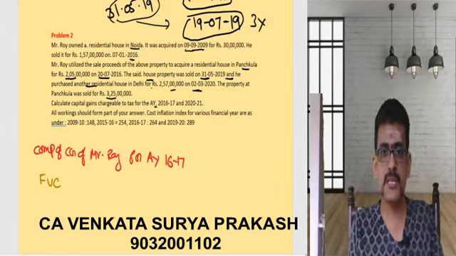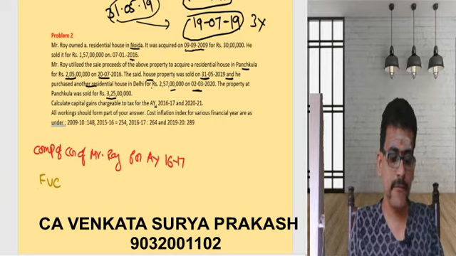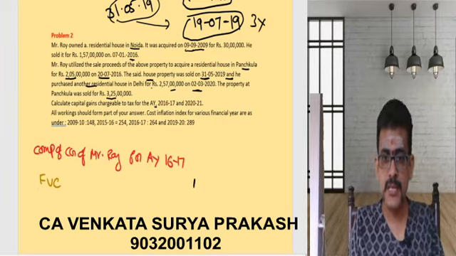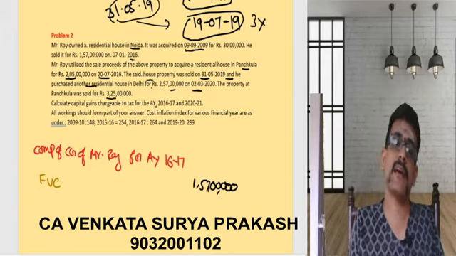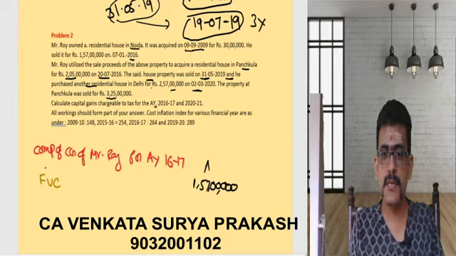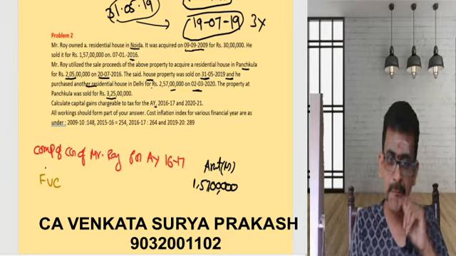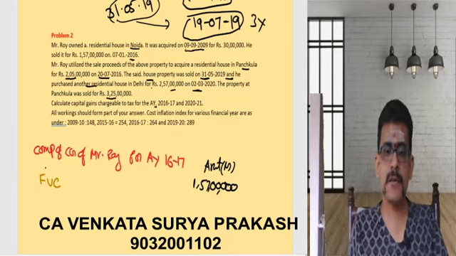What is the consideration received? 1 crore 57 lakhs was the consideration received. So consider this as 1 crore 57 lakhs. You take this as particulars, you take this as amount in rupees. Now, there is no selling expenses given.